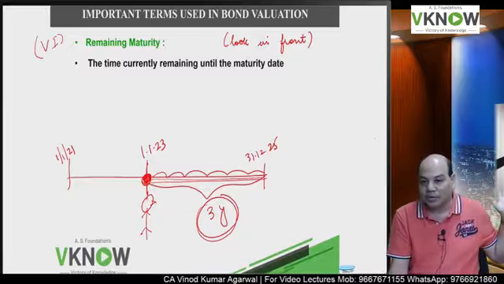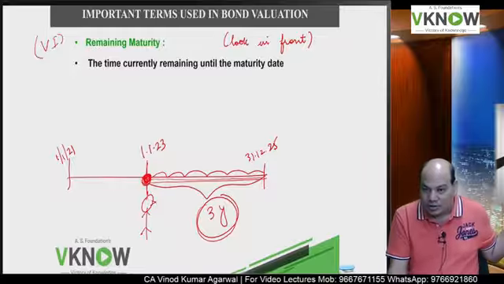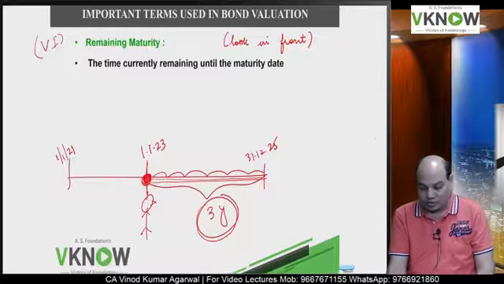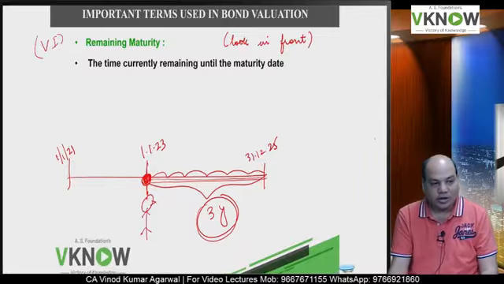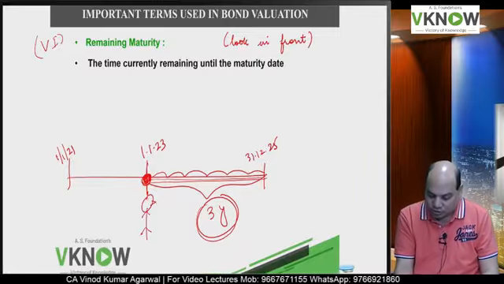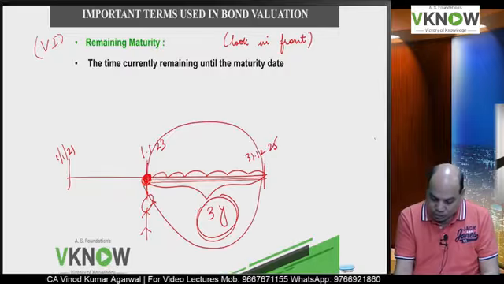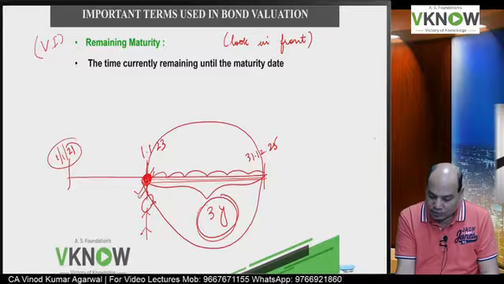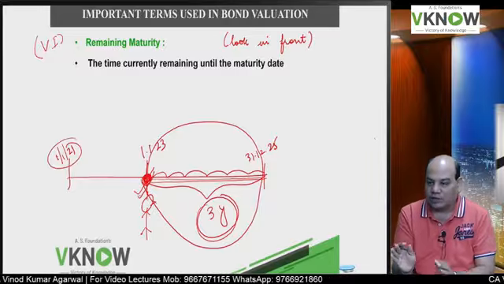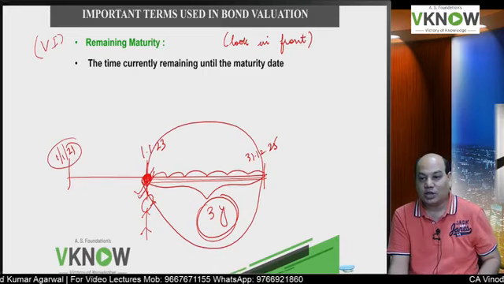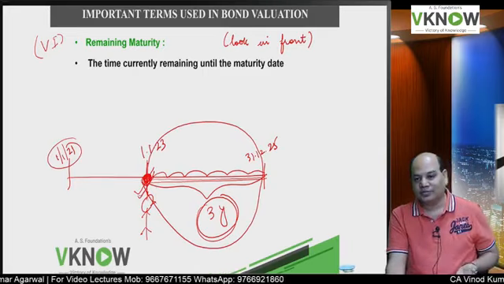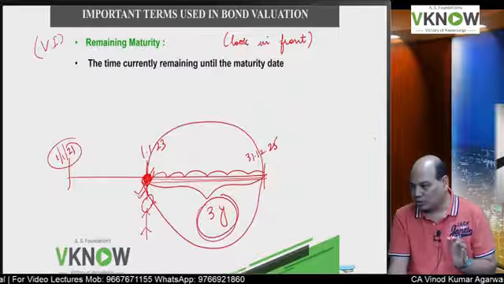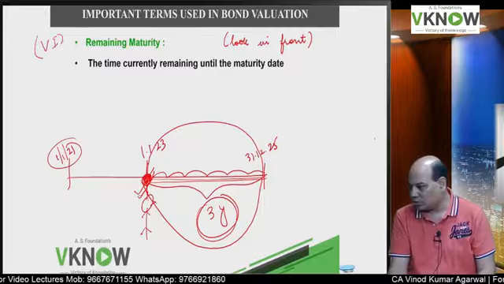Because whatever has happened, whatever cash flow has been given, that will not affect the value of the bond now. Is it right? So the current time, currently remaining until the maturity date. So this is the example. The bond was issued on 1st January 21, but if I am paying for the bond on 1st January 23, I will look at what are the cash flows which are remaining now. So 3 years are remaining and whatever cash flow you will get in 3 years, those will be considered in your calculations. Is it right?